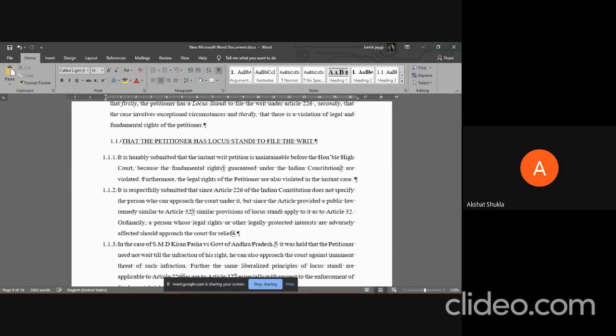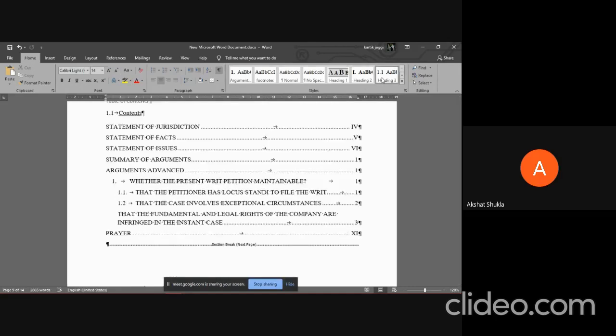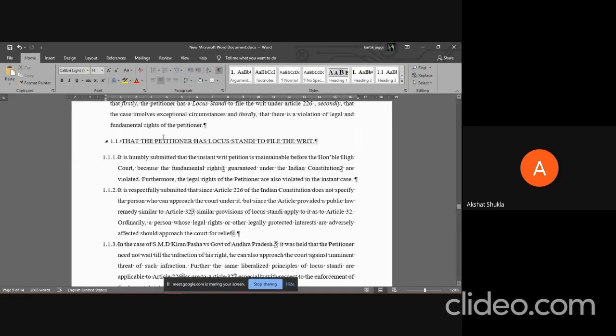Hi, sir, I'm Akshat. I have a doubt. In the Styles section, the heading at the top, if we modify it according to our needs, we cannot get a particular list level in that. So how can we do that? For example, if we select heading 3 and we are putting the 1.1 and 1.2 list levels in that, how can we do that?